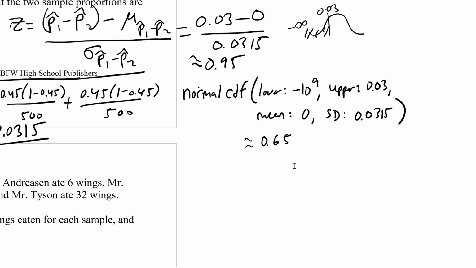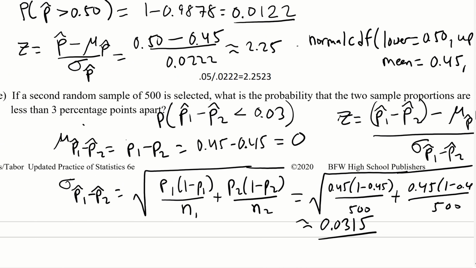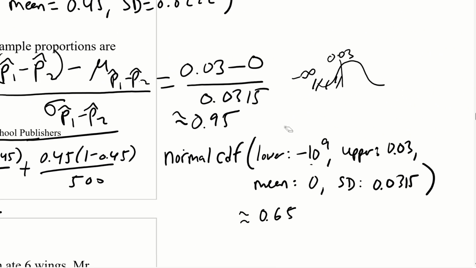Oh wait, something's wrong with this, because I think it says, let me go back. It says are less than 3 percentage points apart. Okay, apart. So let me make a correction here. If it's less than 3 percentage points apart, then this has to be between 0.03 and negative 0.03. Okay, so that's what it should be saying. Sorry about that. The z calculation is going to be the same, and the mu and sigma won't affect any calculation except for the calculator part.